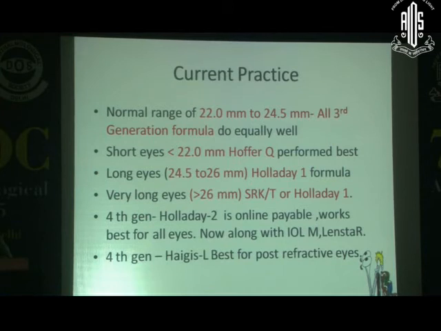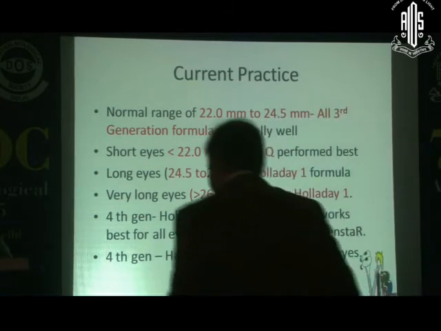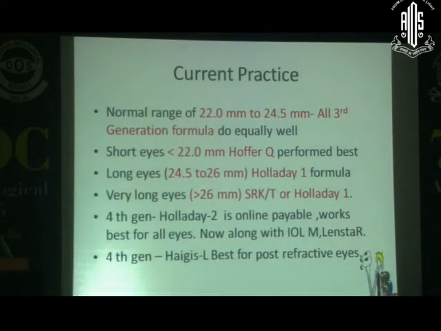The fourth generation formula has Holladay 2, which is an online payable one. It works best for all eyes. Now, it's available with the IOL Master and the Lenstar. The Haigis-L is best for the post-refractive eyes. We are dealing with this in detail in the subsequent part of the instruction course, so do not hurry to note it down. We are going into detail for this.